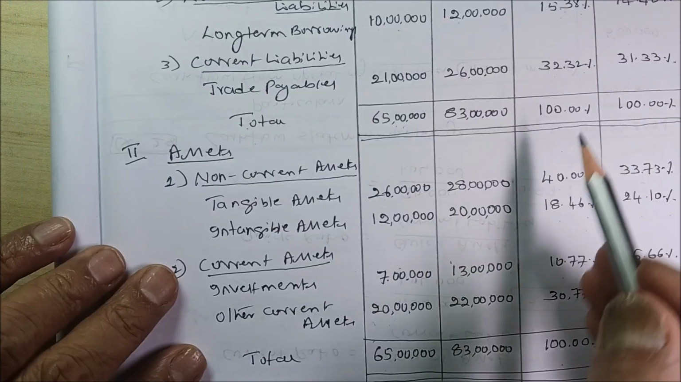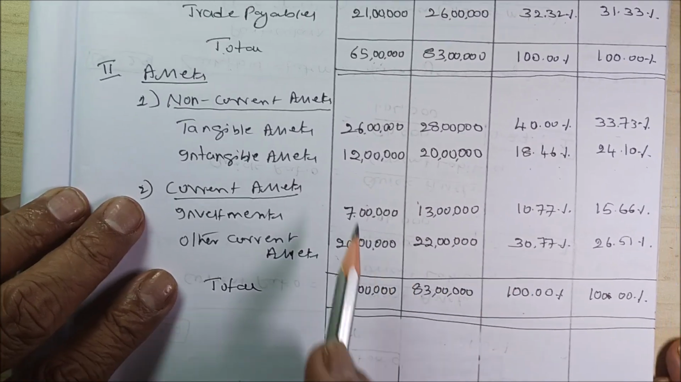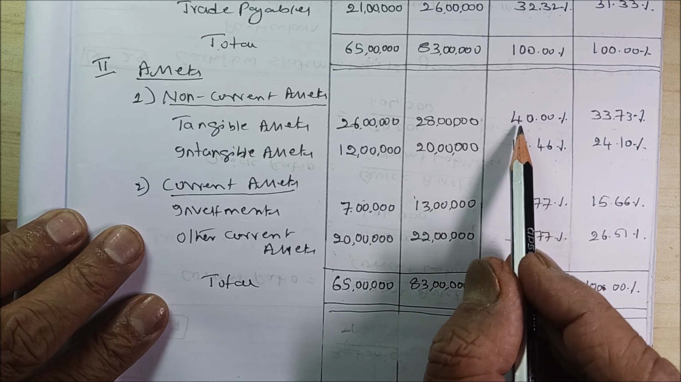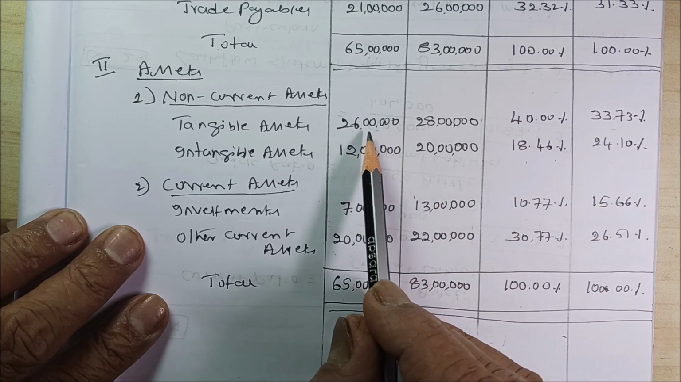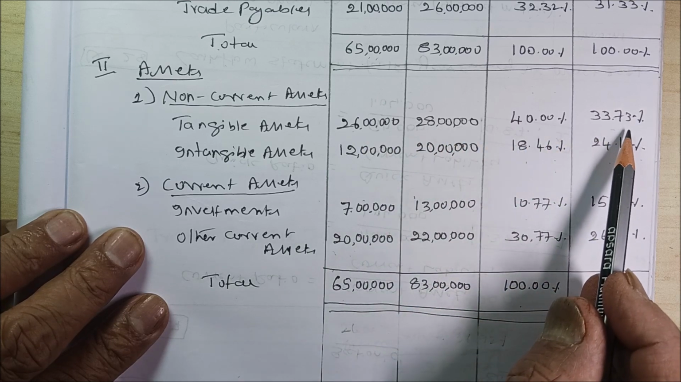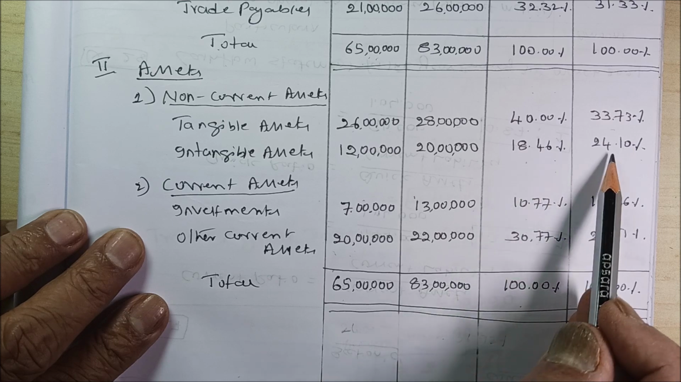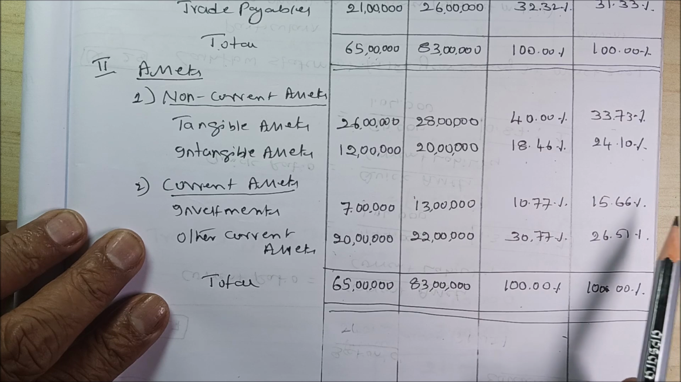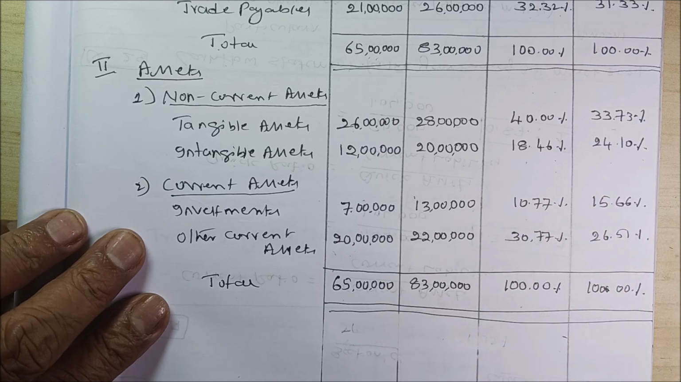In the similar fashion, we do it for our assets also. 26 lakhs divided by 65 lakhs becomes 40%. Now you see, instead of saying 26 lakhs, 28 lakhs, it can say 40%, 33.73%, 18.46%. I think it becomes easy to see whether it is an increase or decrease, right? Why it is like that, we can see. That means it has been condensed to percentages. When you do that, it is called a common size balance sheet.